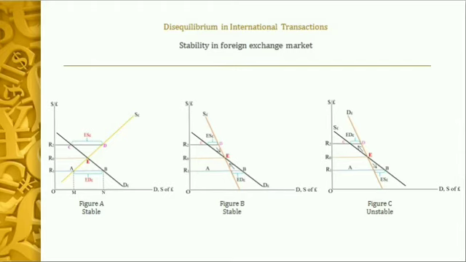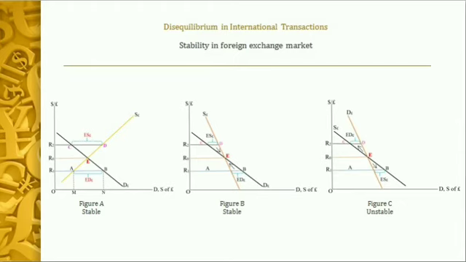So if we can get the price elasticities of demand and price elasticities of supply, then we can very easily find out the condition for the stability in the foreign exchange market, and hence we can find out the condition for a devaluation or a depreciation to be successful in order to cure the balance of payment disequilibrium. So that is what was done exactly by Marshall and Lerner, and their condition is the Marshall-Lerner condition or the MLC.